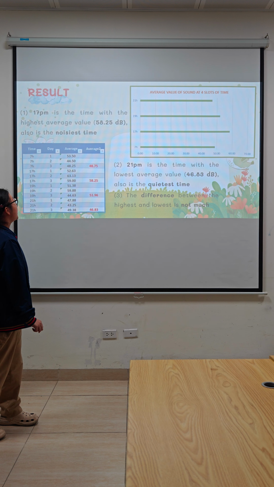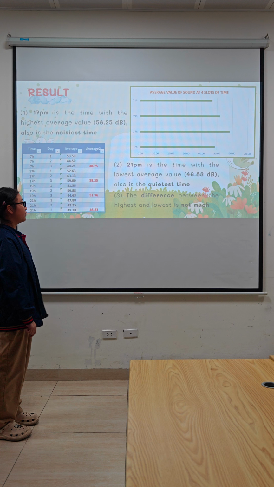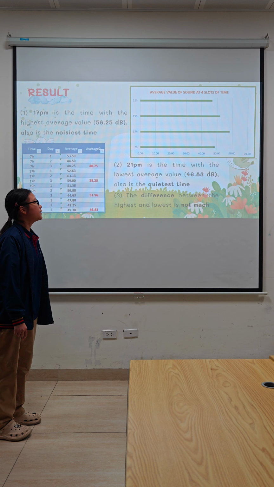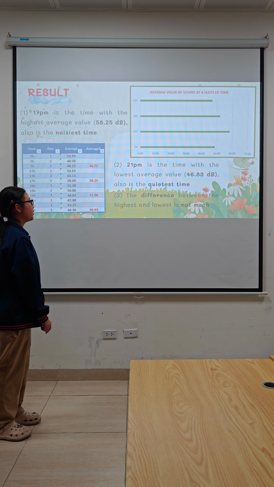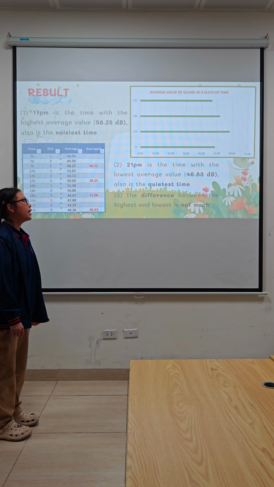5 p.m. is the time with the highest average value. Also, it's the noisiest time. 9 p.m. is the time with the lowest average value. Also, the quietest time. The difference between the highest and lowest is not much.